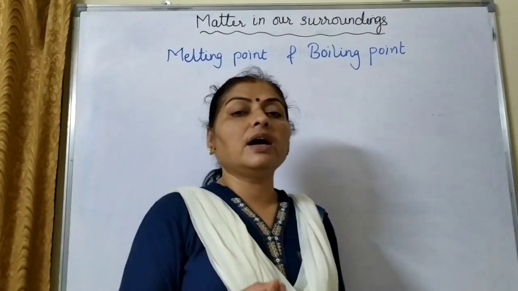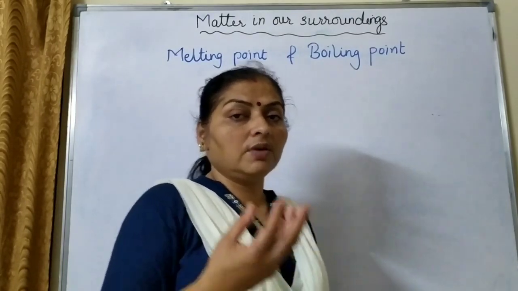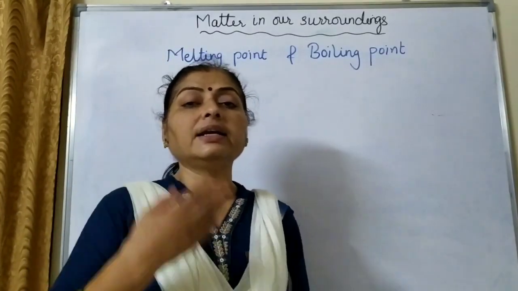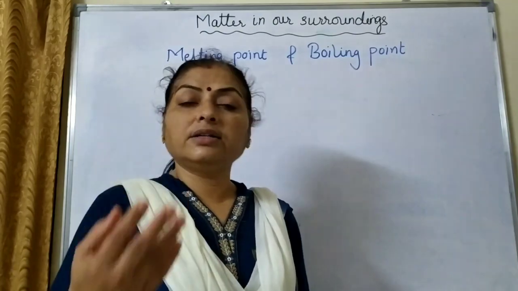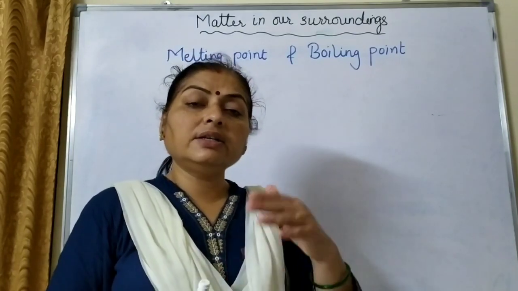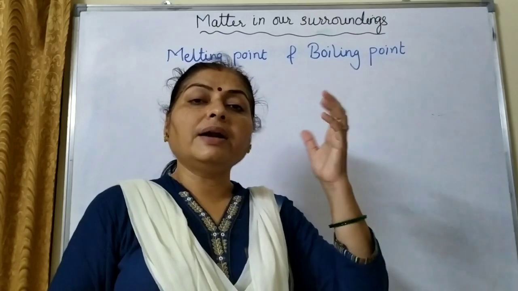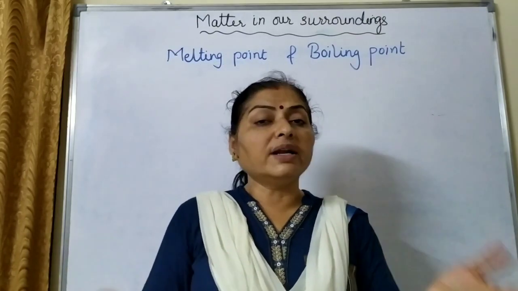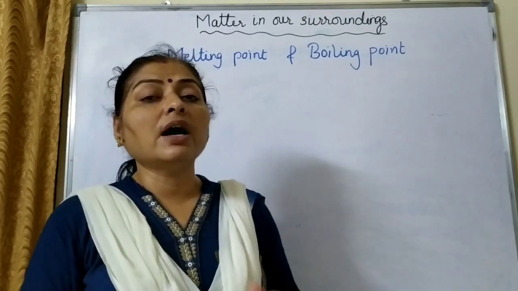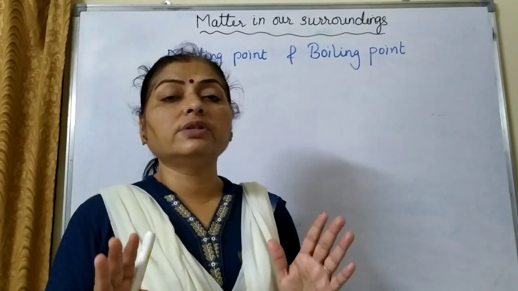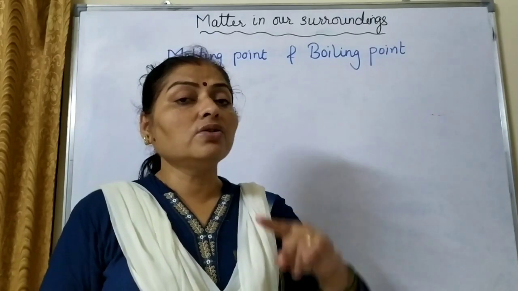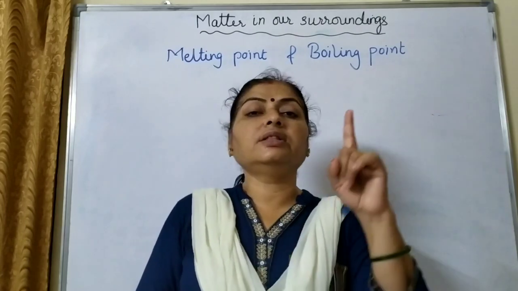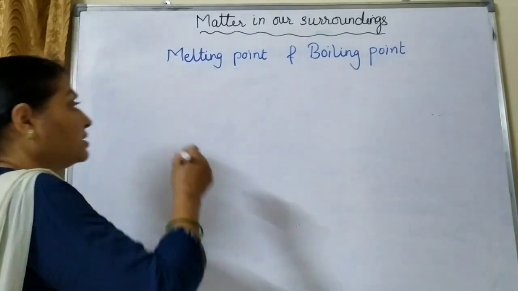So children, when we are heating any substance, whatever heat we are supplying, it is utilized to increase the kinetic energy. The kinetic energy increases. Now the kinetic energy keeps on increasing. But when the melting point is reached of that substance, whatever heat energy we are giving, it is now utilized only to overcome the forces of attraction. So now there is no further rise in the kinetic energy. If there is a rise in the kinetic energy, the temperature will increase.